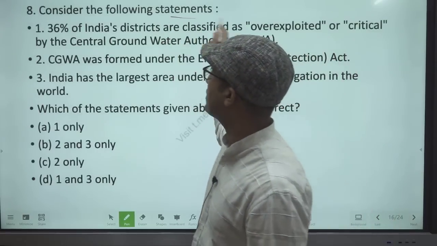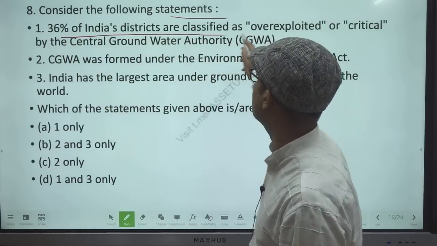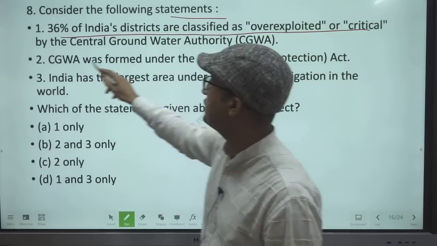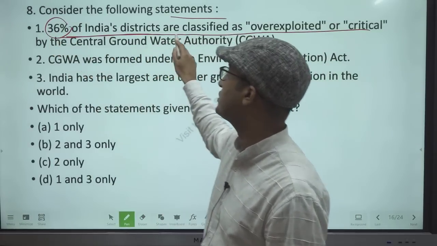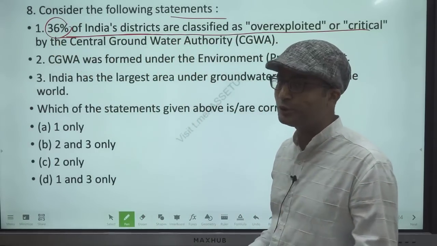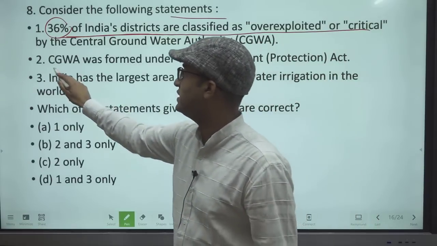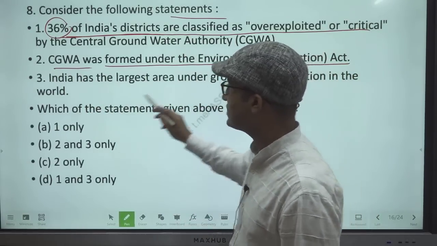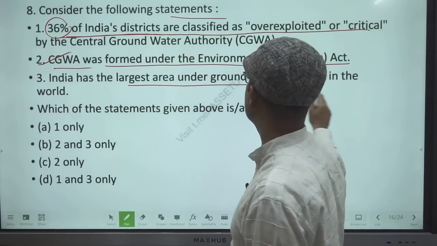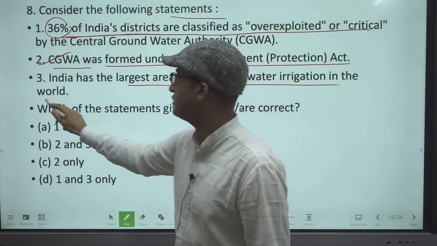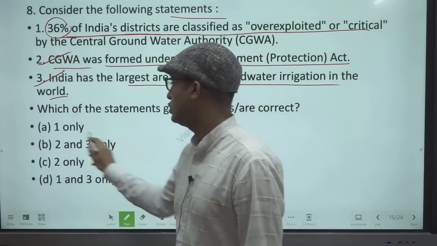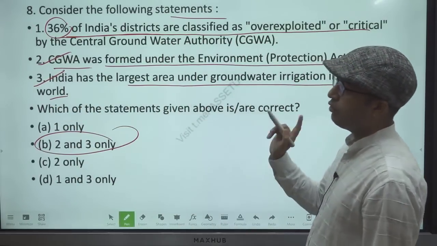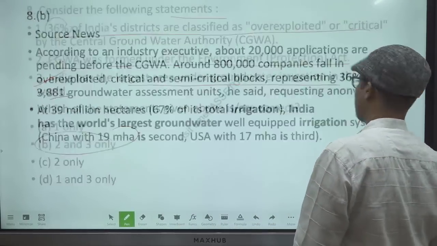Next, consider the following statements. 36% of India's districts are classified as overexploited or critical. See the statement, 36% of Indian districts. It is from a newspaper. Okay, only one statement. CGWA was formed under the Environment Protection Act, a general statement, and that is correct. India has the largest area under groundwater irrigation in the world? Yes. So 1 is wrong. So 2 and 3 only.